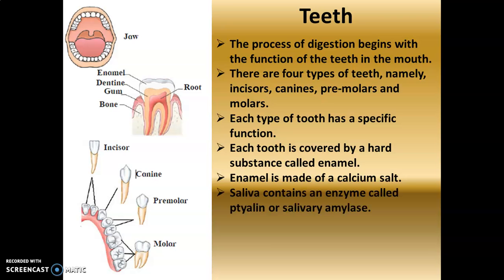The saliva contains an enzyme called ptyalin or salivary amylase. So the saliva that we have inside our mouth has an enzyme. An enzyme is a chemical substance that brings about the process of digestion very fast. So the digestion begins in the mouth itself. And what is the function of ptyalin? It converts starch into a sugar called maltose. Sometimes when we chew the food, we find a sweet taste, and that is because the ptyalin converts starch into sugar within the mouth, and that is called maltose.